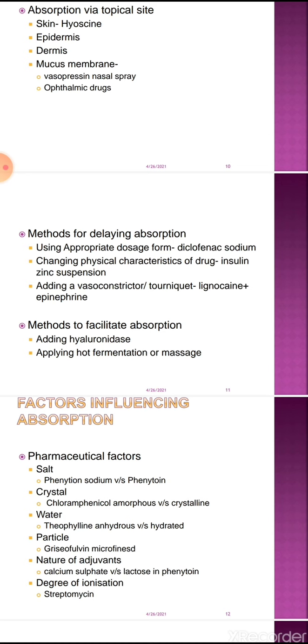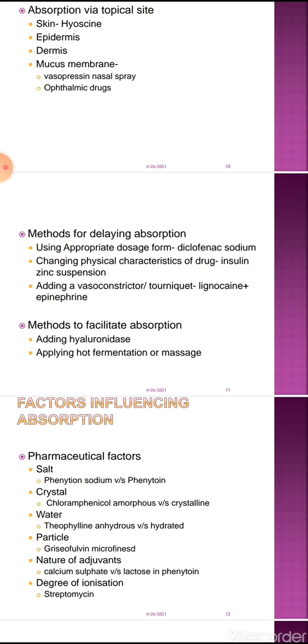So the frequency of administration of the drug can be reduced if we slow down the absorption. This is the advantage. And this diclofenac sodium tablet is known as diclofenac sustained release tablet. Diclofenac is released at a sustained rate, at a slower rate. So the dosage form is altered.